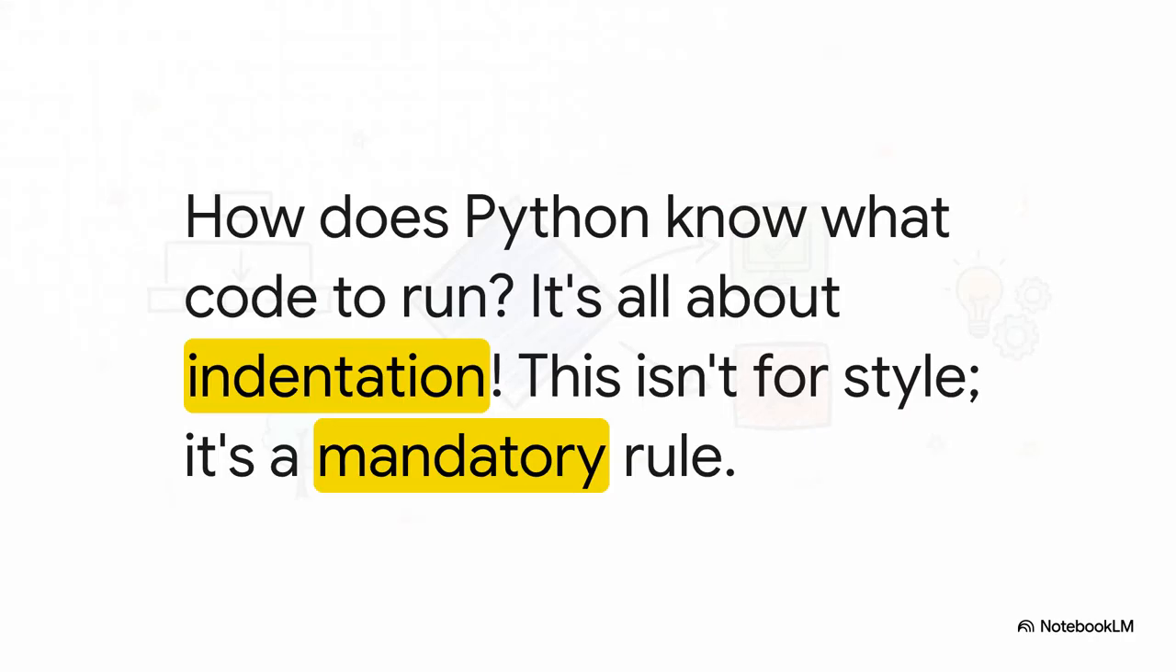So, how does Python know which code the bouncer is guarding? Well, here's the secret sauce in Python. It is all about the indentation. That little bit of white space at the start of the line. Any code that's indented right underneath the if statement is the special code that will only run if the condition is true. And let me be clear, this isn't just for making things look pretty. In Python, it's a hard and fast rule.